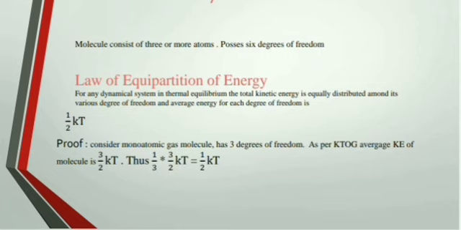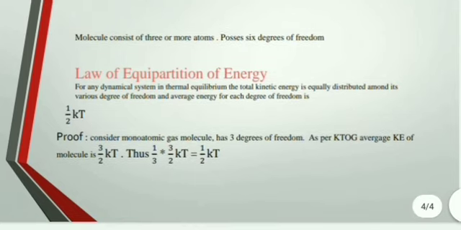Okay, so the law of equipartition of energy. So what is the law of equipartition of energy? We will see. See, for any dynamical system in thermal equilibrium, the total kinetic energy is equally distributed among its various degrees of freedom, and the average energy for each degree of freedom is half of kT, where k is the Boltzmann constant and T is the absolute temperature of the gas.